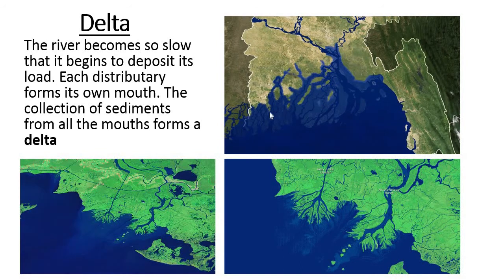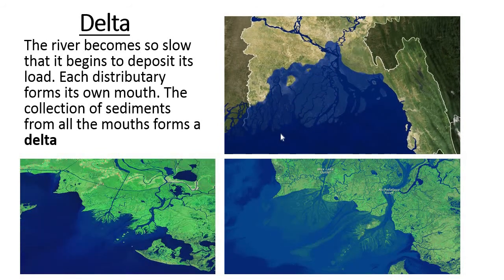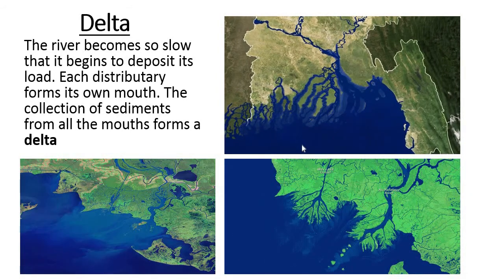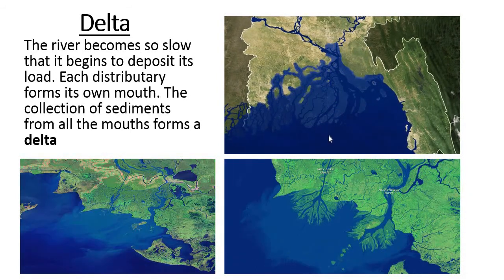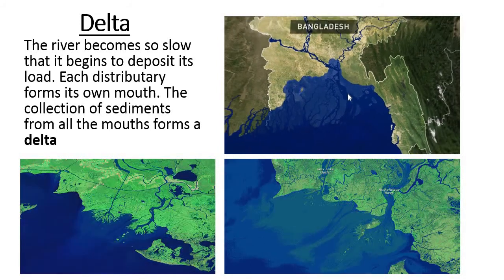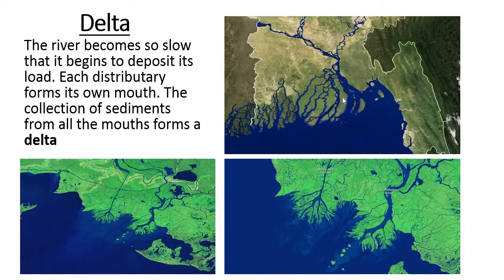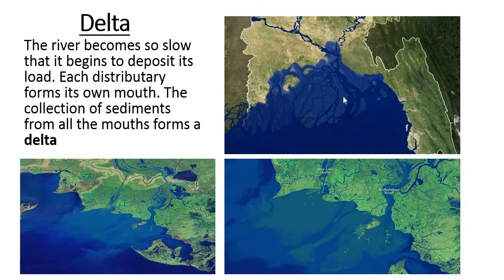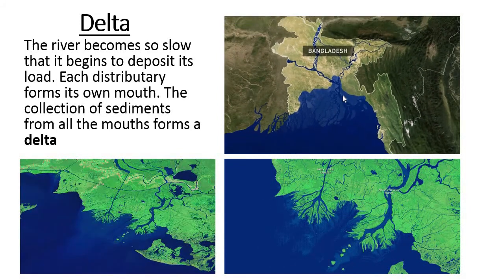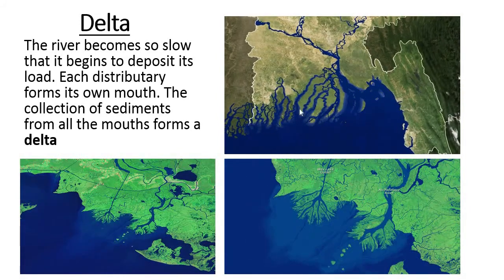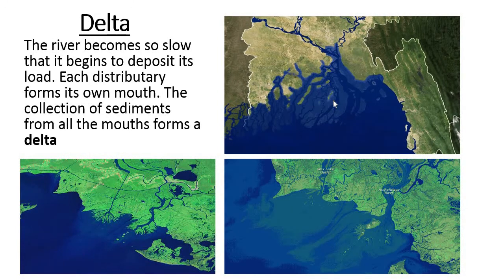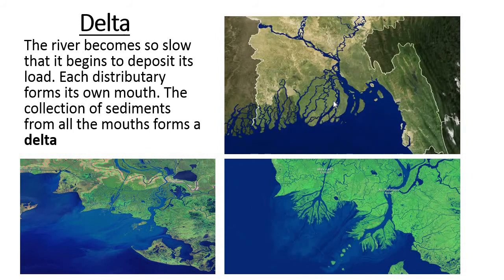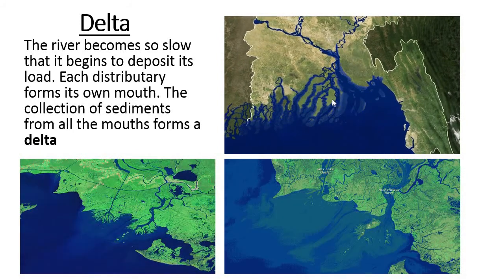This is the river mouth, and just below this is the larger water body, that is the Bay of Bengal. Near the river mouth, the river becomes so slow that it begins to deposit its load. Load means sediments which are brought by the river. Each distributary forms its own mouth. The collection of sediments from all the mouths forms a delta.